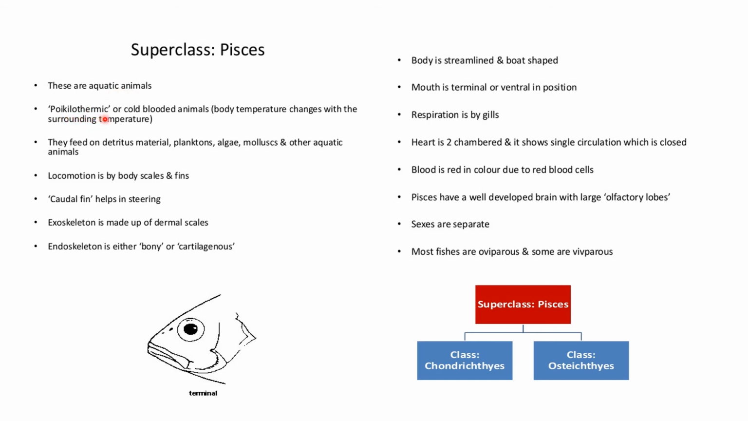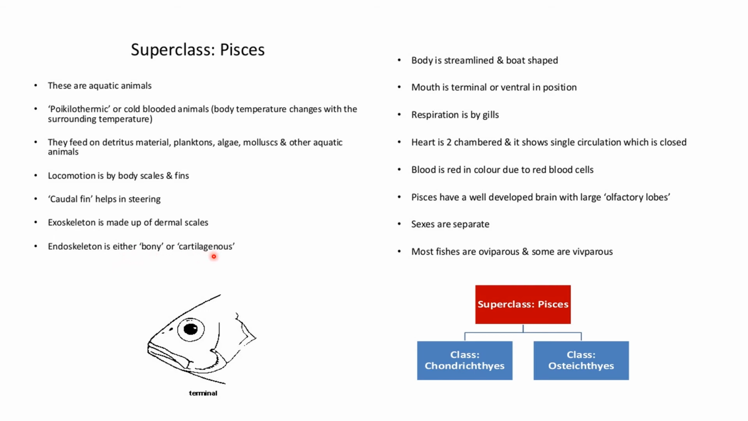Poikilotherms or cold-blooded animals. That means the body temperature changes with the surrounding temperature. They feed on detritus material, planktons, algae, molluscs, and other aquatic animals. Locomotion is by body scales and fins. Caudal fins help in steering. Exoskeleton is made up of dermal cells. Endoskeleton is either bony or cartilaginous.